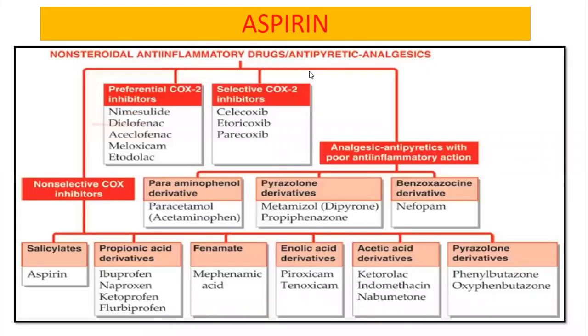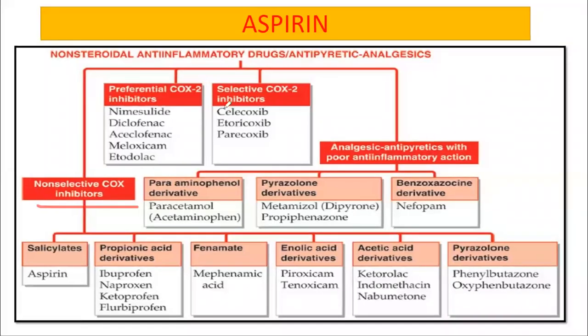Now, this is the classification of NSAIDs. As you can see here, it has non-selective COX inhibitors, preferential COX-2 inhibitors, selective COX-2 inhibitors, and analgesic antipyretics with poor anti-inflammatory action. And under non-selective COX inhibitors, we have 6 different categories, one of which is salicylates, and aspirin belongs to this category, the category of salicylates.